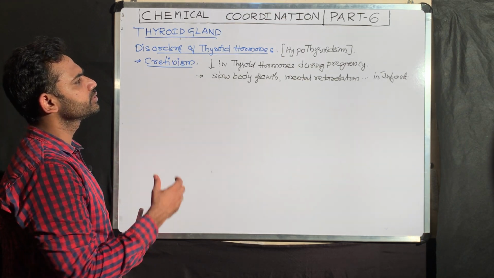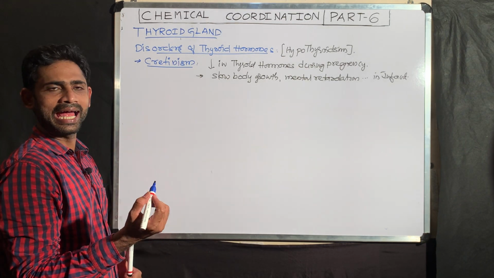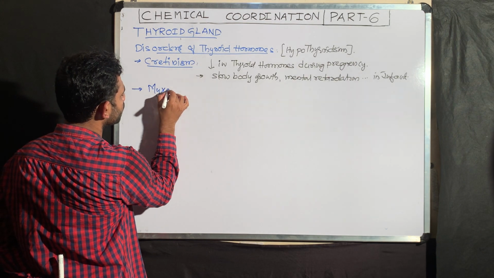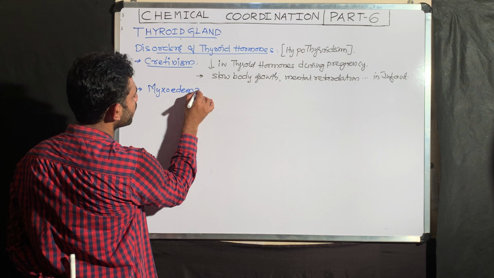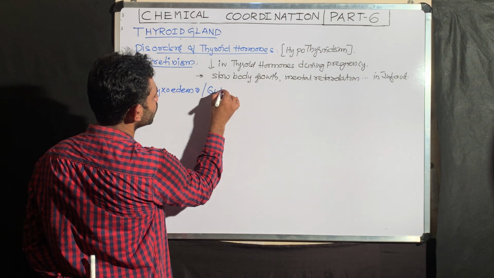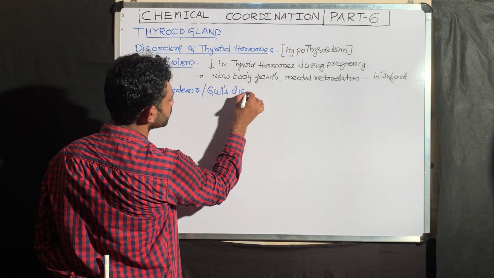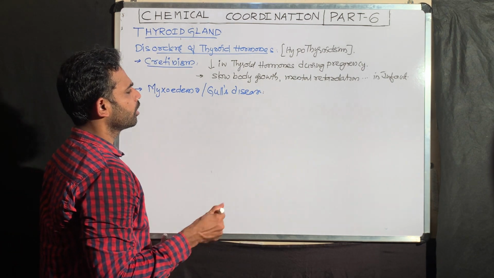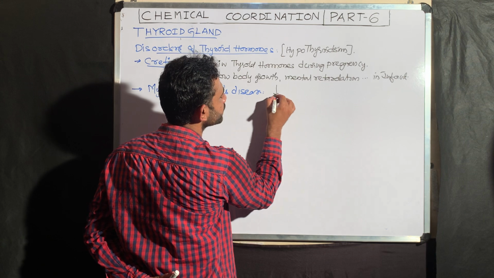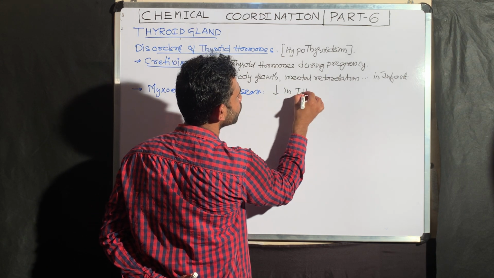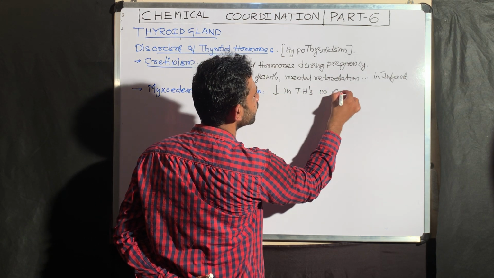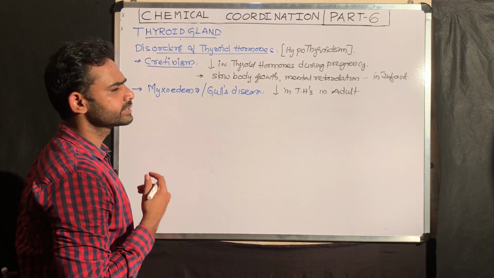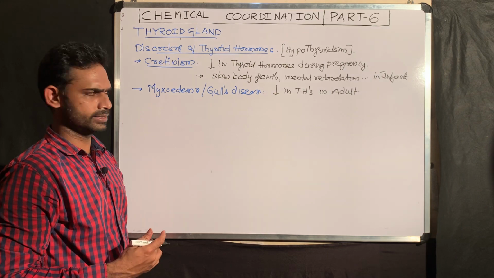The same deficiency of thyroid hormones, if you see it in the adult, is myxoedema, or you can call it Gull's disease. So I said the same thing. In myxoedema also, there is a deficiency in thyroid hormones in the adult. So the symptoms are similar.